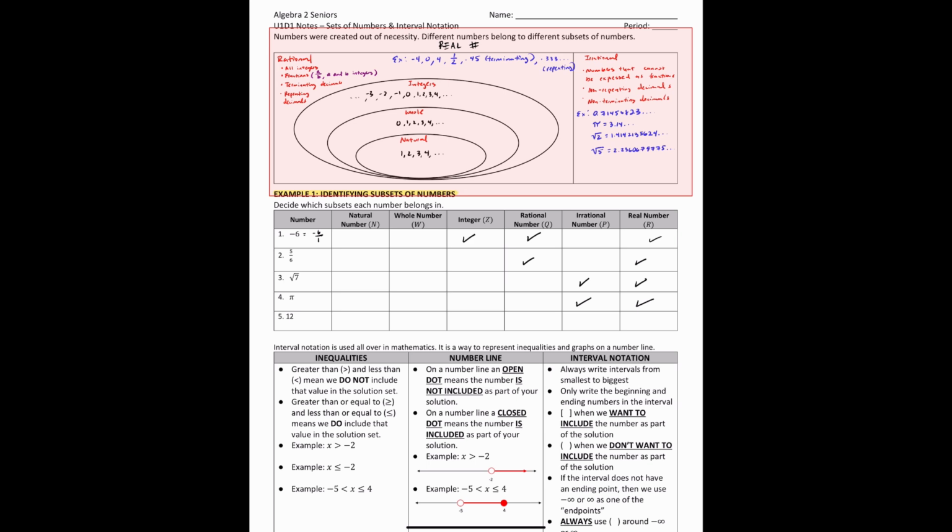Number 12, it's a positive 12. Is it a natural number? Yes. Is it a whole number? Yes. Is it an integer? Yes. Look, we're looking at these examples and comparing that to 12. So that's why I'm checking the first three things off.